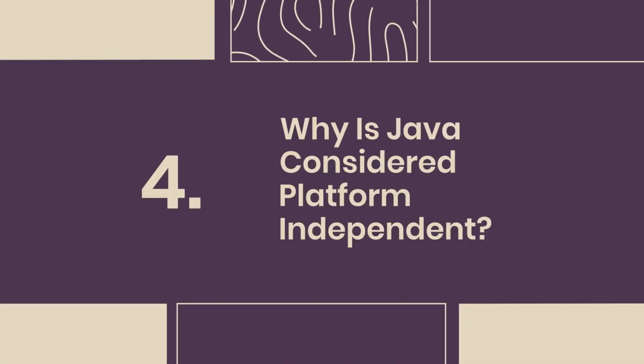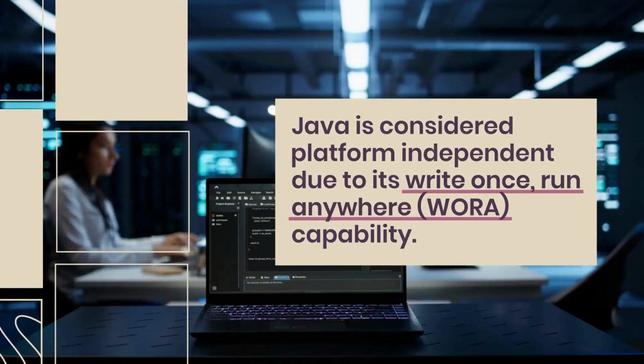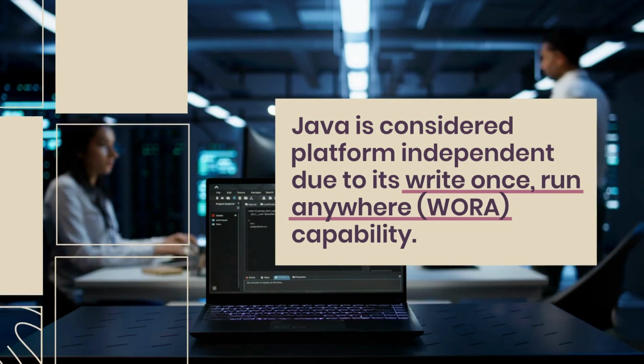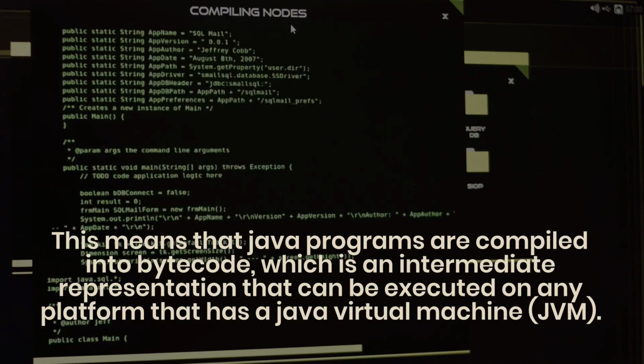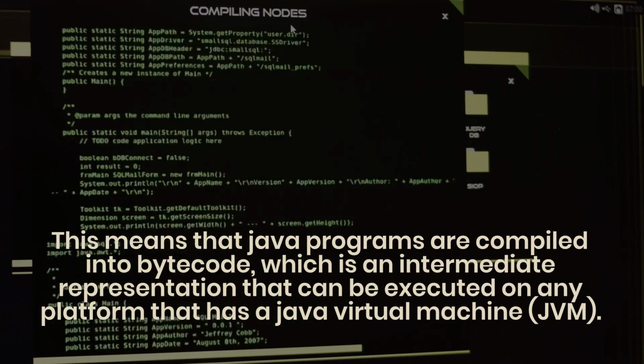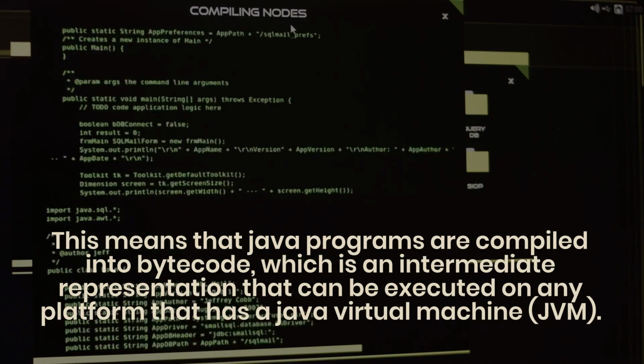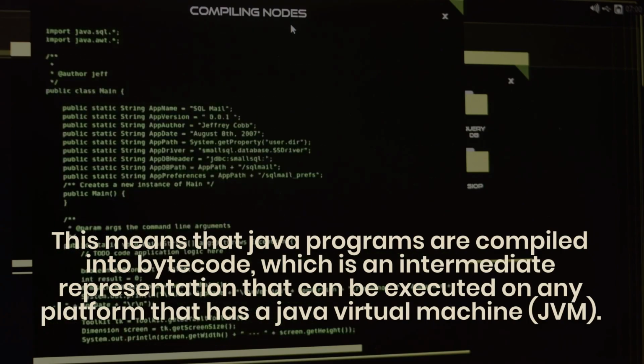4. Why is Java considered platform independent? Java is considered platform independent due to its write once, run anywhere, WORA, capability. This means that Java programs are compiled into bytecode, which is an intermediate representation that can be executed on any platform that has a Java Virtual Machine, JVM.